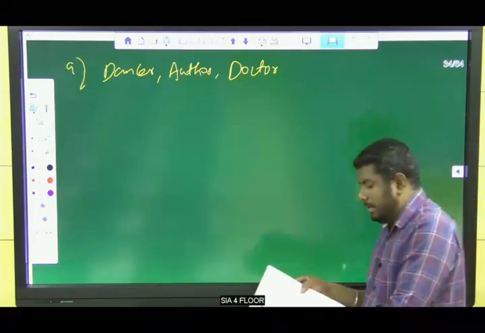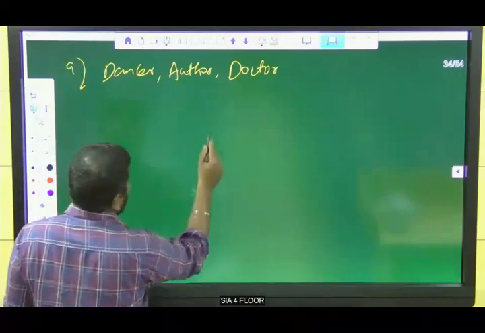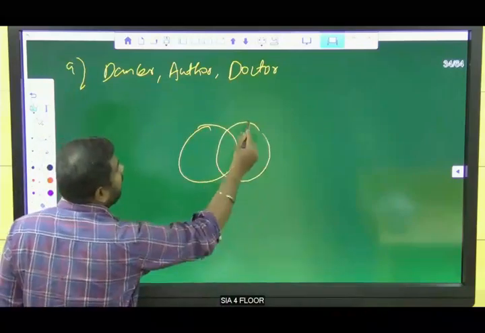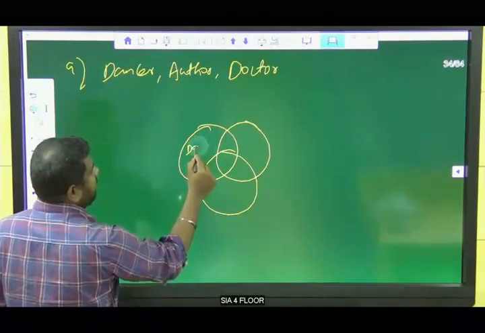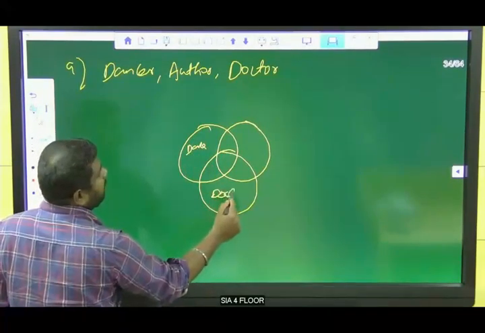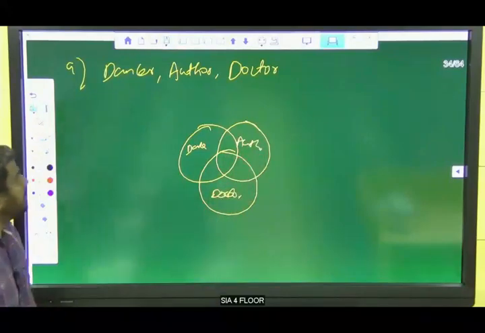For the ninth one, the answer is D, right? So a dancer can be an author, and can also be a doctor. A doctor can also be a dancer and author too. So option D is the answer for this one.